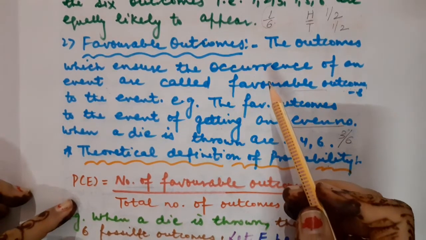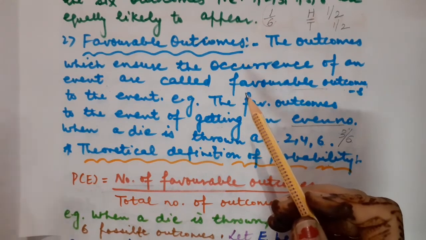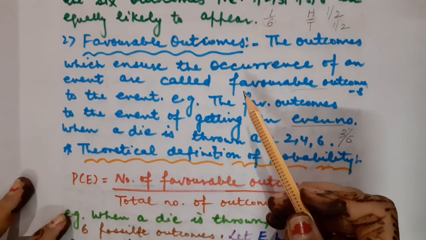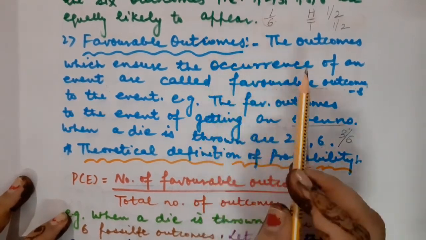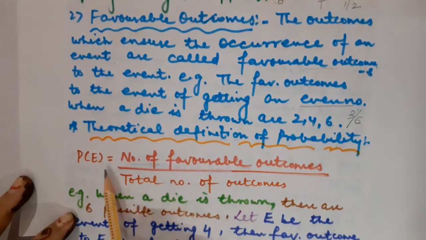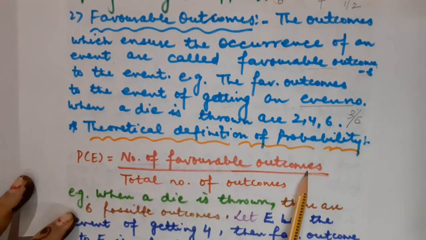For example, whenever I throw a die and it is said that we want only prime numbers, which favorable outcomes do you have to consider? You have to consider 2, 3, 5. So we have to count them because it is said in the formula that the probability of an event to get prime numbers when a die is thrown once will be equal to the number of favorable outcomes.